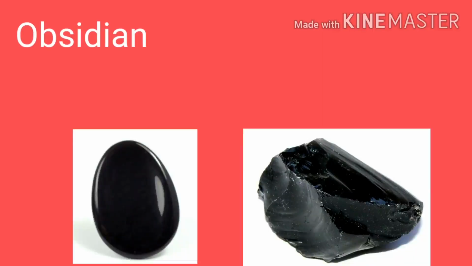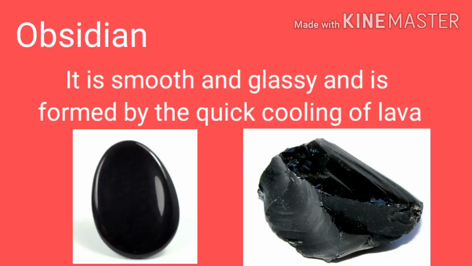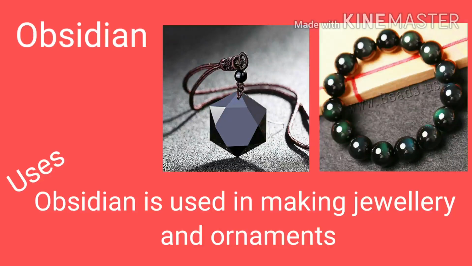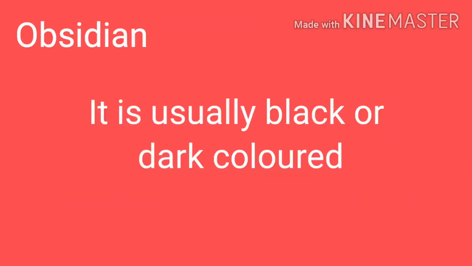Next is obsidian. It is smooth and glassy, and it is formed by the quick cooling of lava. When a volcano erupts, lava comes on the earth's surface. This lava cools down and obsidian is formed. Obsidian is used in making jewelry and ornaments. It is usually black or dark colored.